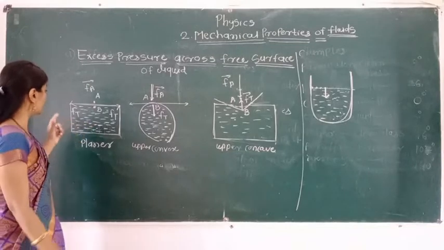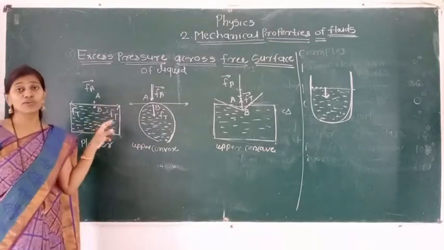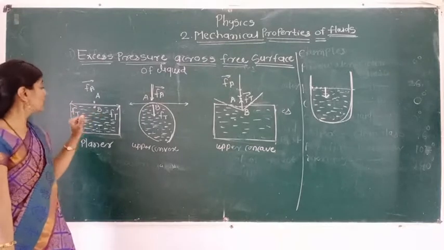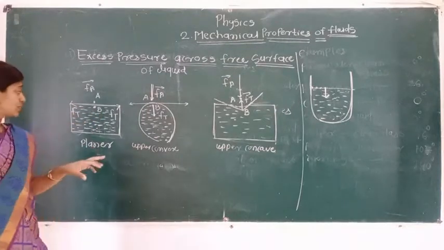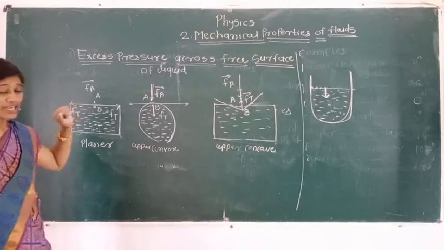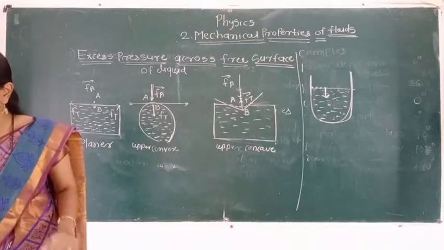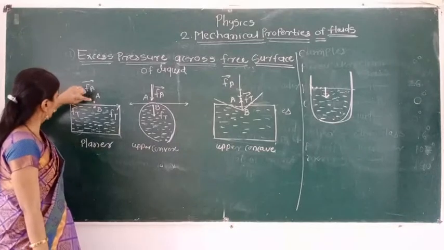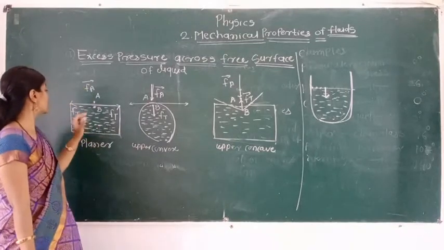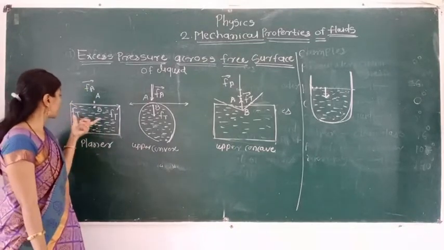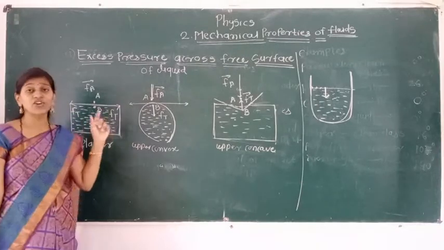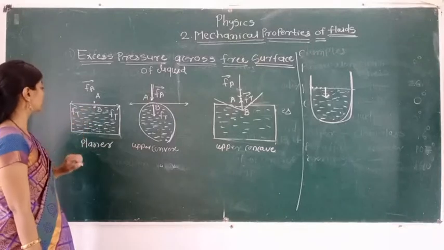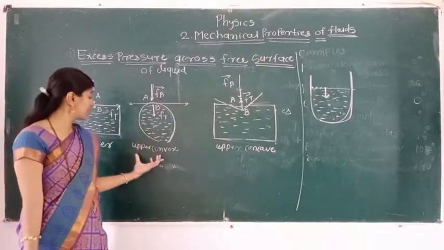In that first diagram, it is a planar liquid surface. The tangential force acting on molecule B is 0. So in this case, the pressure at point B is the same as the pressure at point A. Whatever pressure is present at point A, the same pressure is present at point B. The resultant of the tangential force due to the surface tension at molecule B is 0. Let me move toward the next surface.